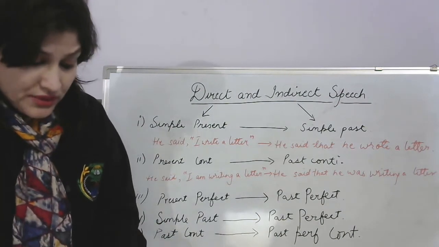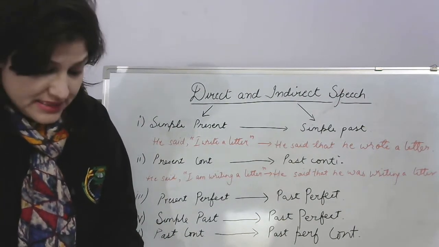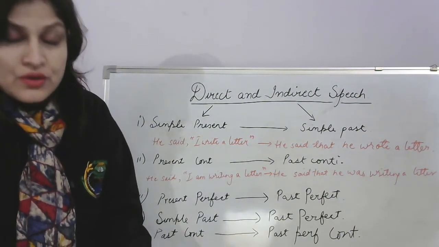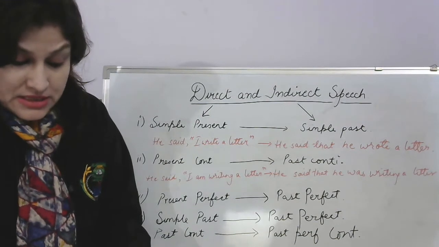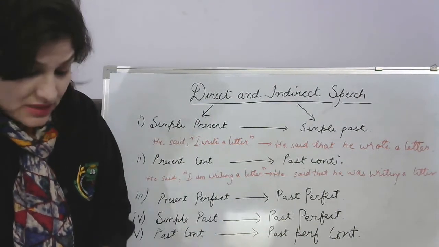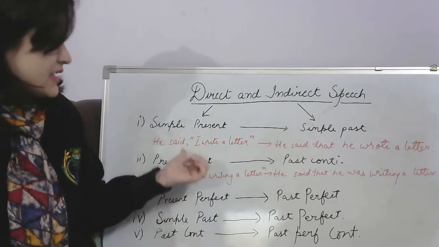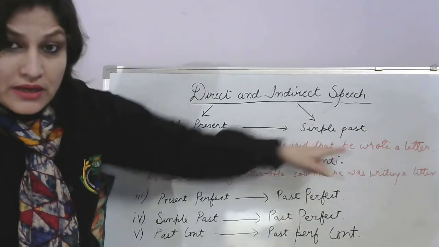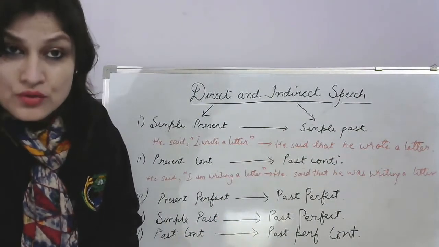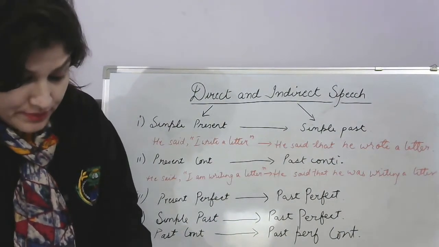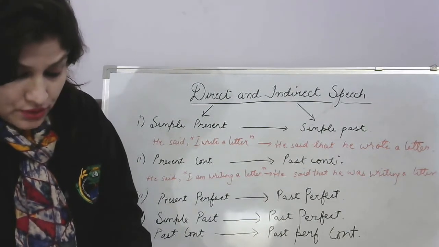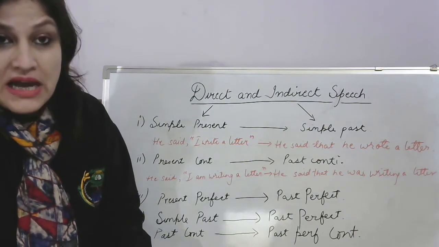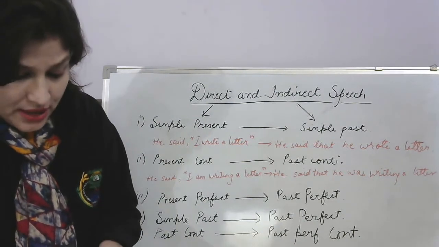Now come down, we have rule number 5. Let's see what it says. The noun and pronoun in vocative case are turned into object in indirect speech. Oh, this is very important. He said I. I will change to he. You have to remember that noun and pronoun part. For example, the teacher said, Arun, you should try hard. The teacher told Arun that he should try hard.